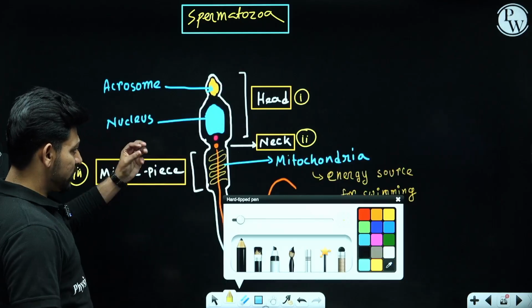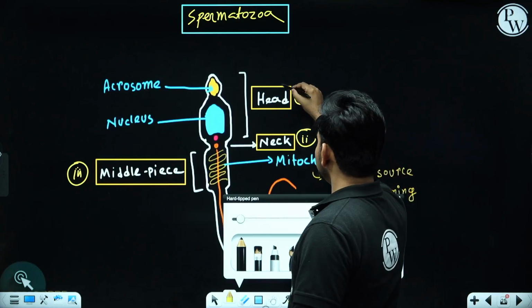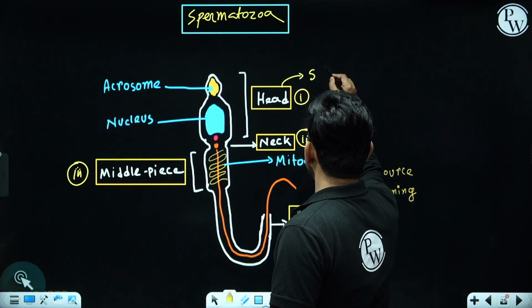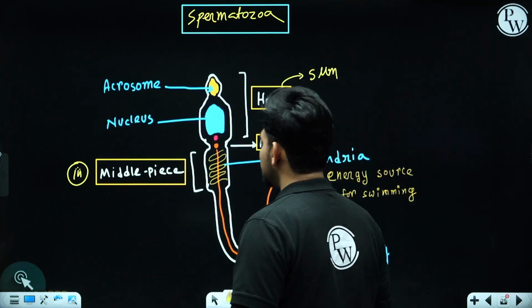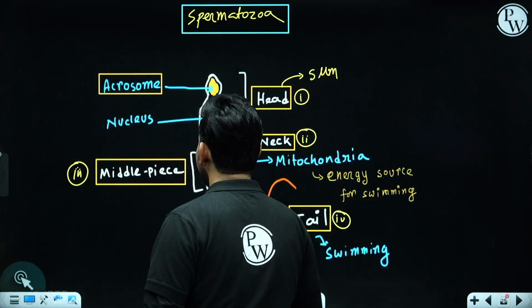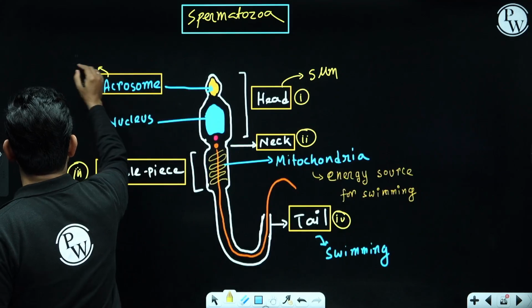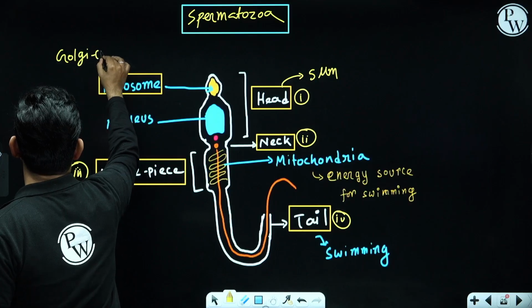Now what is the importance of head? It's quite compact in nature. The size of the head is near about 5 micrometer. It has a modified Golgi complex called acrosome.